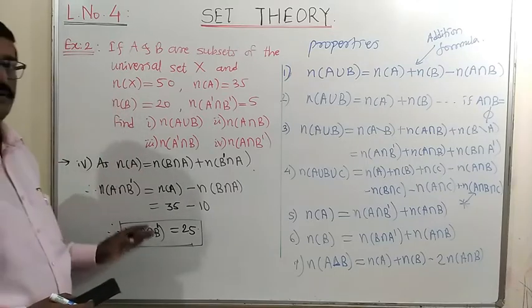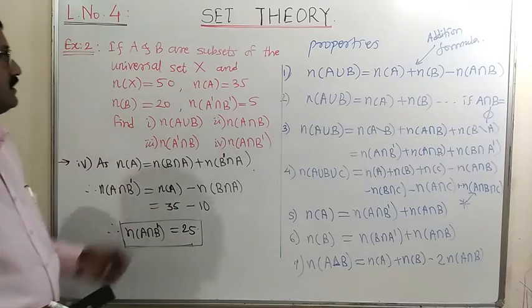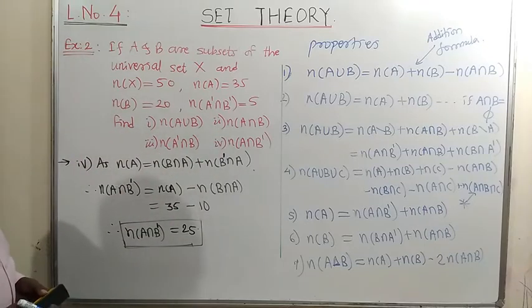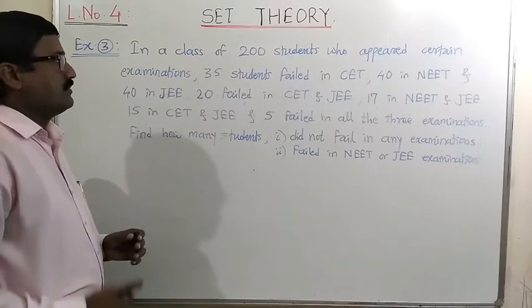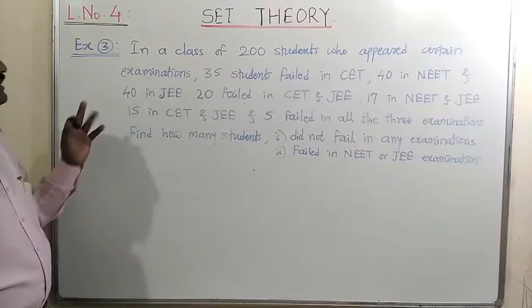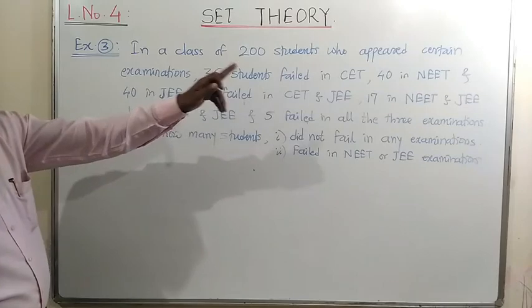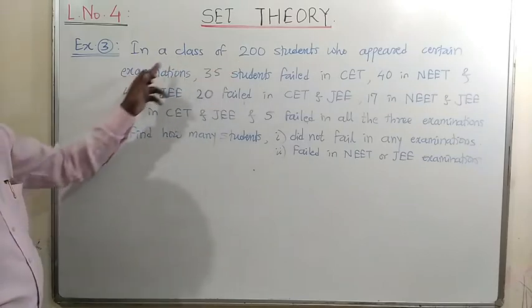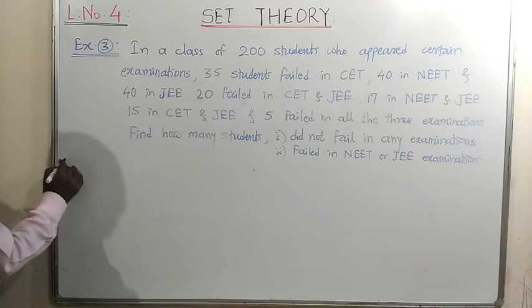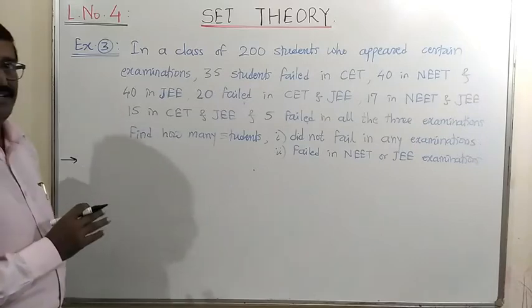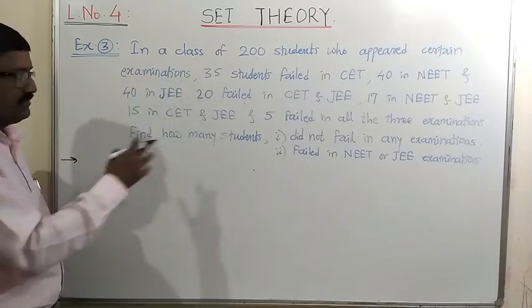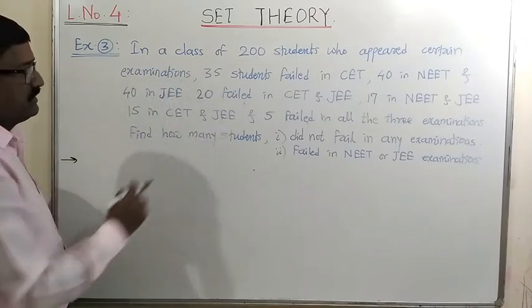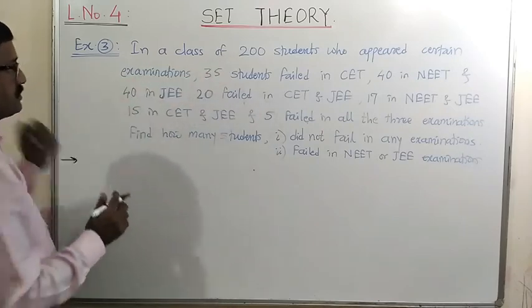These are very easy ways to find the number of elements in these required sets. Okay, let us see the next one. Now see example number 3. In a class of 200 students who appeared for certain examinations, the total number of students is given as 200. This example looks lengthy, but it's very simple. If you are able to convert this given part into the symbols of set theory, then you can easily solve this. The number of students is 200.